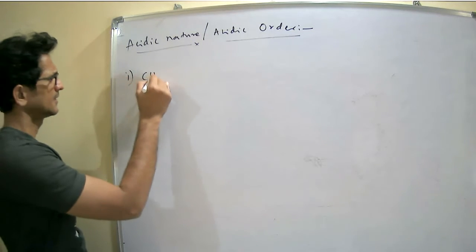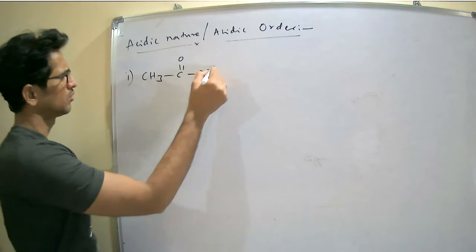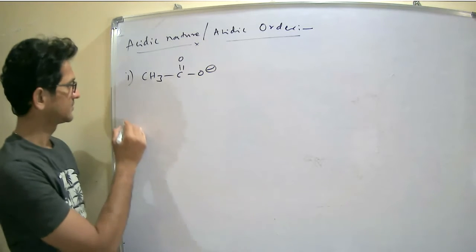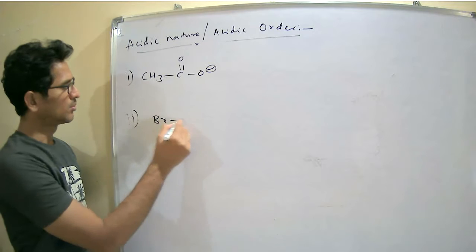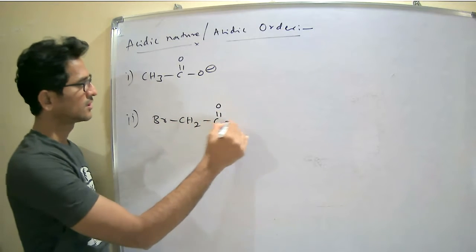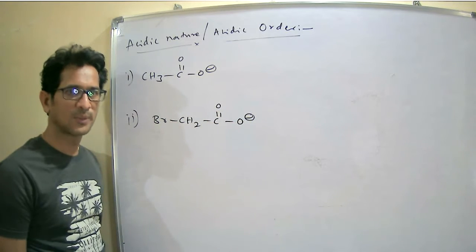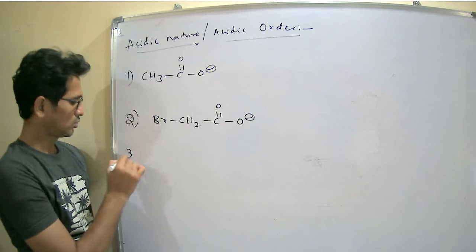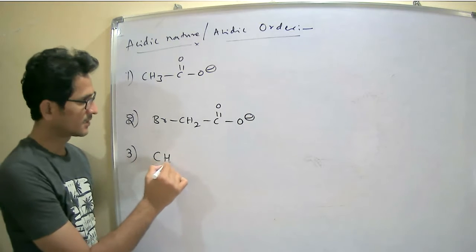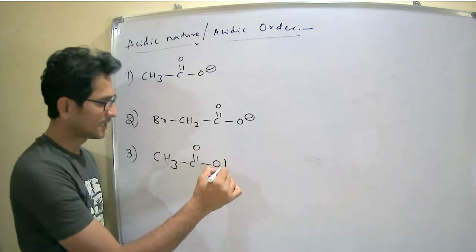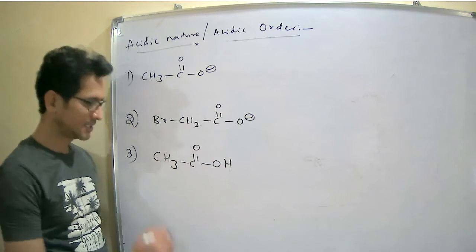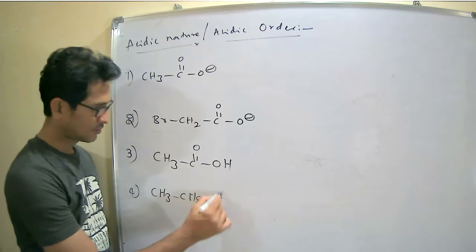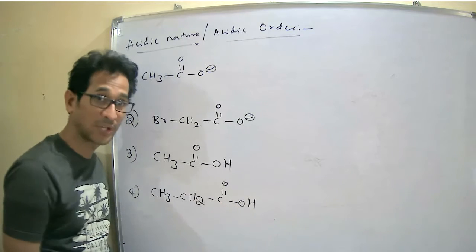CH3 C double bond O minus, 1. 2. BrCH2 C double bond O minus, BrCH3 C double bond O minus, 3. Acetic acid, 4th, propanoic acid.